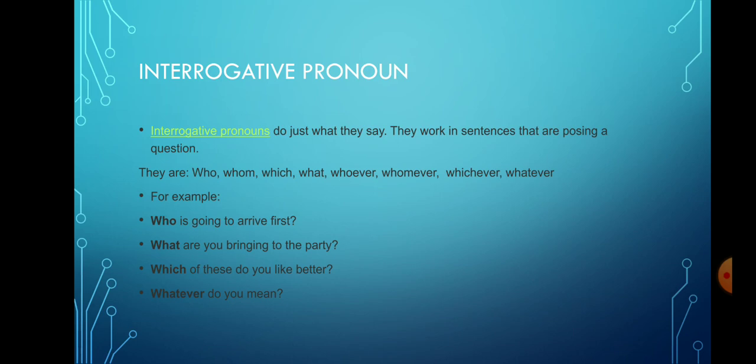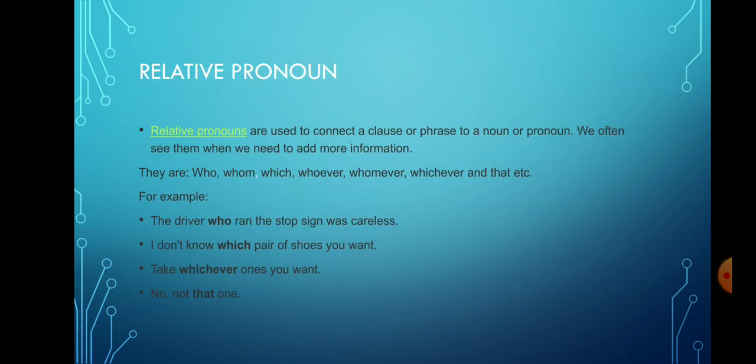For example, who is going to arrive first? Next example, what are you bringing to the party? And next, which of these do you like better? Next, whatever do you mean?